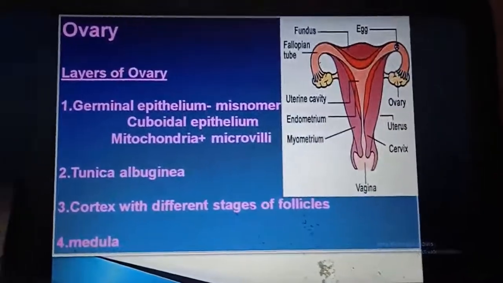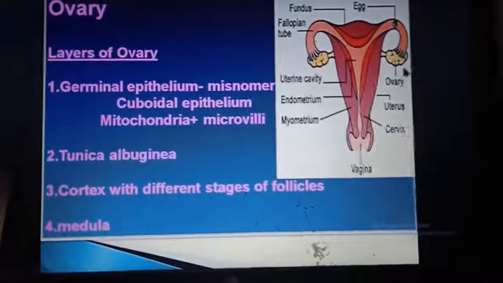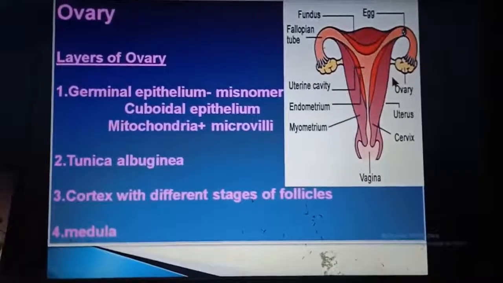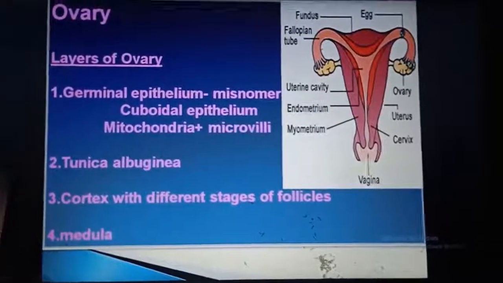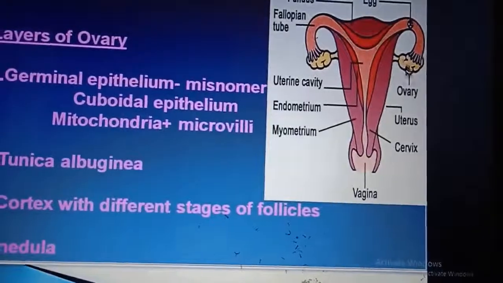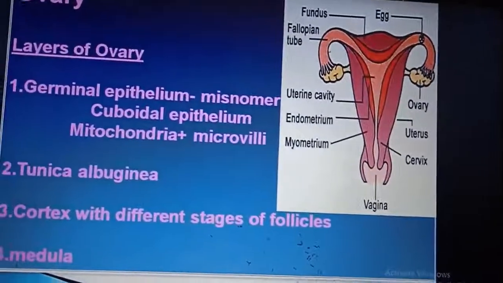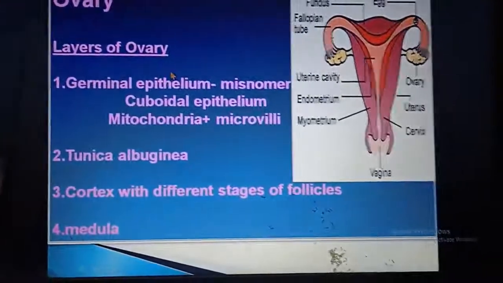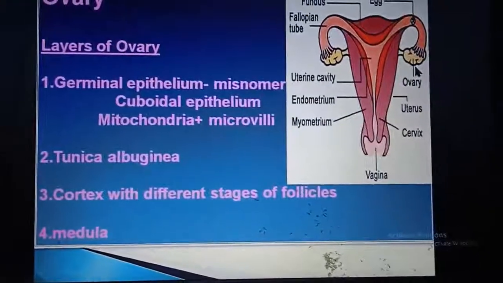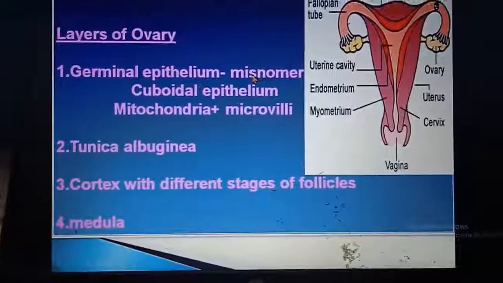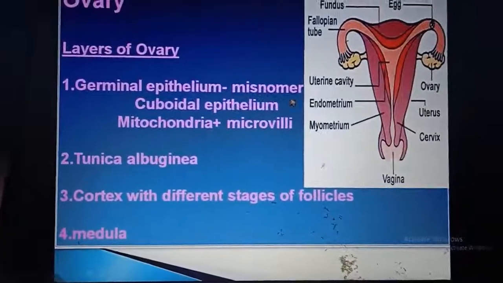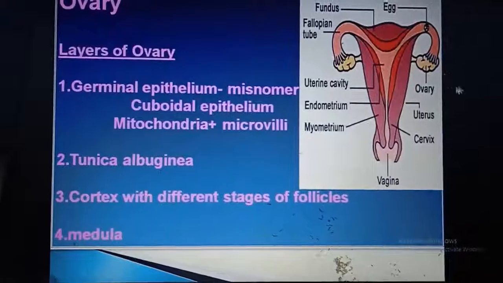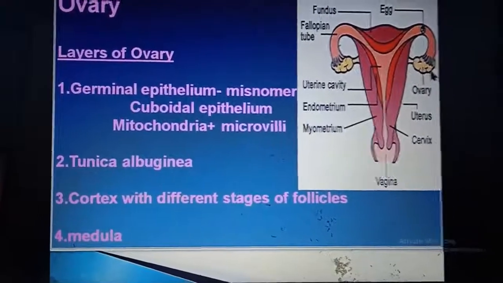Now coming to the ovary. Here, these are the pair of ovaries at the end of the fallopian tube, and the ovarian fimbria is attached to the ovary. Now, what are the layers of the ovary? From outside inward, first there is the germinal epithelium. Actually, it is a misnomer. It is the visceral peritoneum that lies over the ovary.